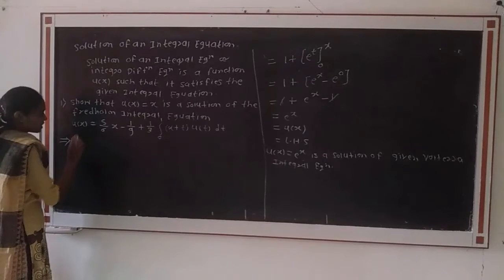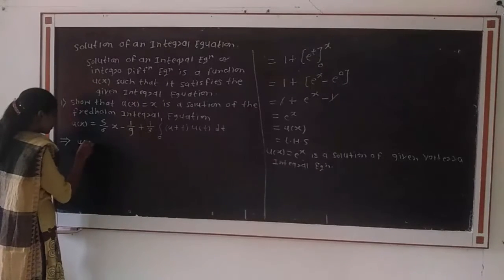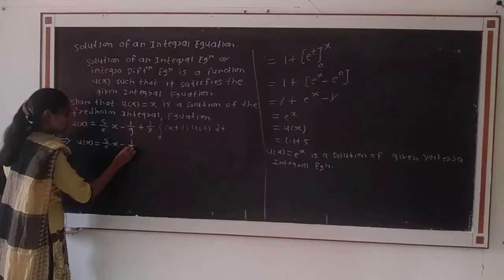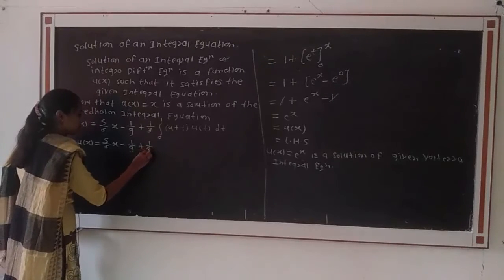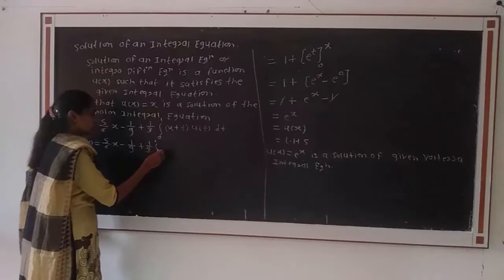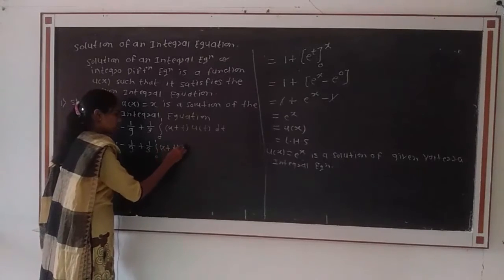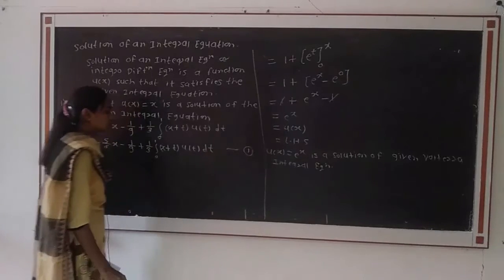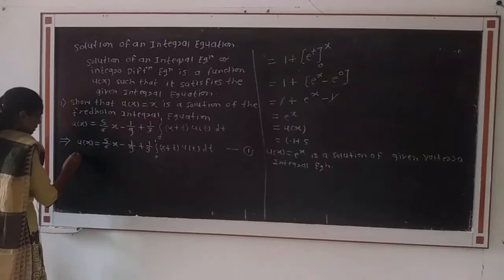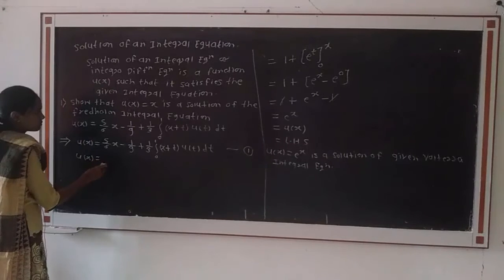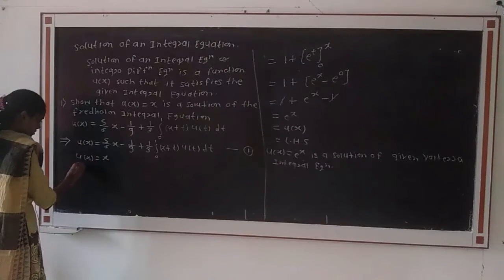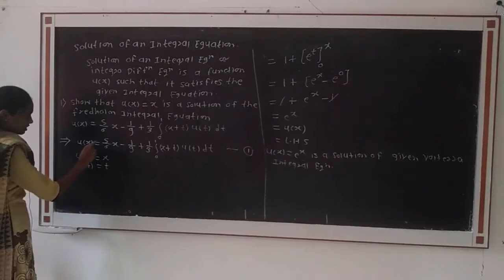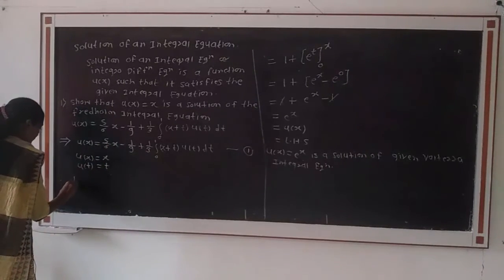Then first we rewrite the given integral equation, that is u of x is equal to 5 divided by 6 into x minus 1 divided by 9 plus 1 divided by 3 integration from 0 to 1 of x plus t into u of t dt. Take it as equation number 1. Given that u of x is equal to x, if we change the variable to t, then u of t is equal to t. Then similarly we consider the RHS.